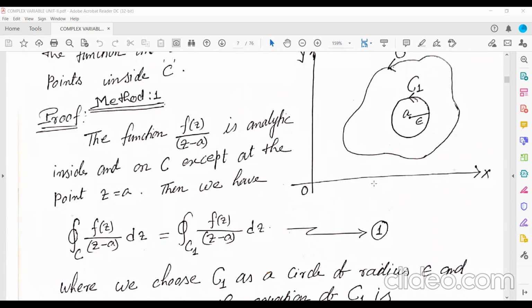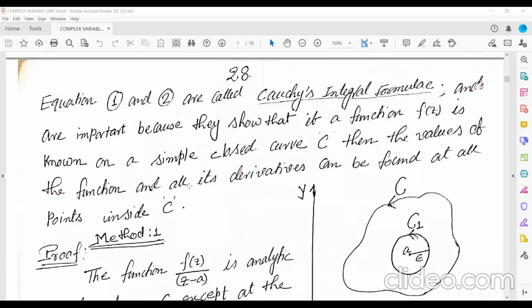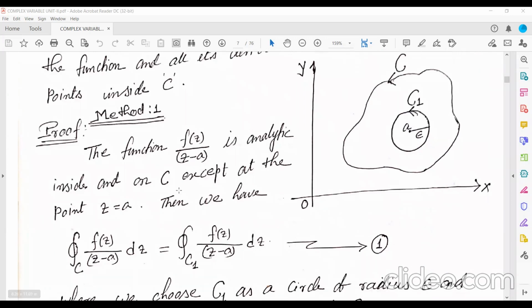Now see here, the first method. This is the region, curve C, and at z equal to a, I have taken a point inside this region C. Then I have constructed a circle with center at a and radius epsilon, such that this circle is inside the region C. Obviously, as I just proved, the function f(z) by (z minus a) is analytic inside and on C except at the point z equal to a, because at z equal to a this function will not exist.